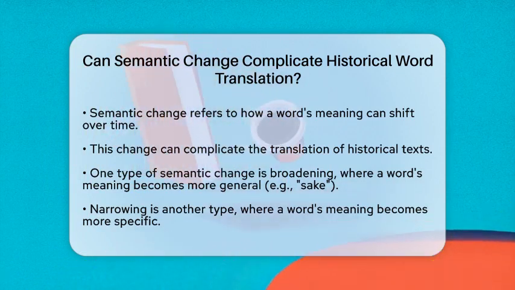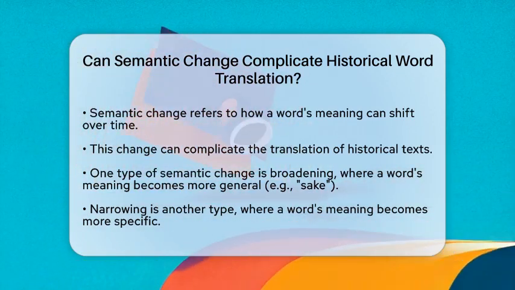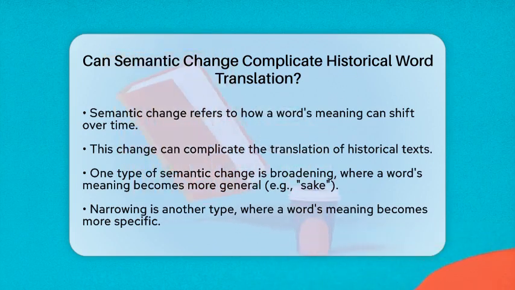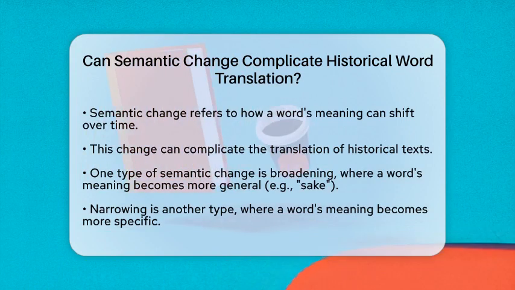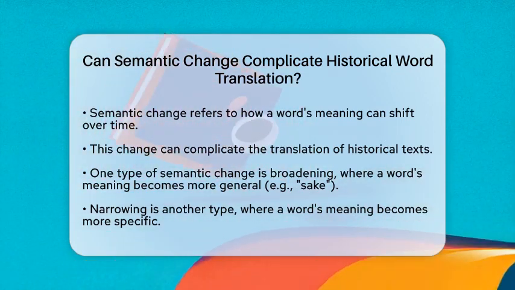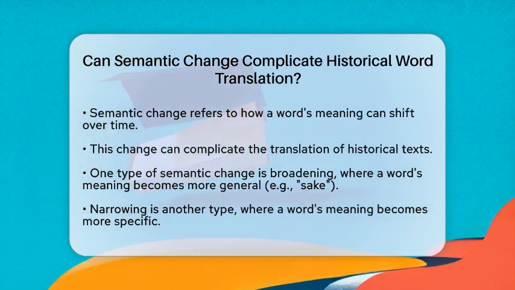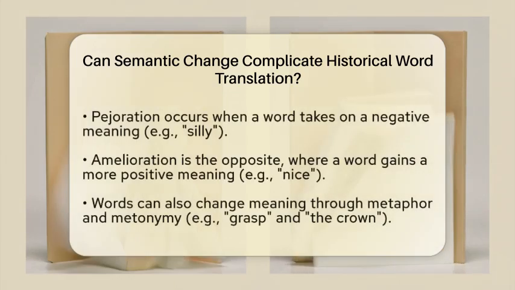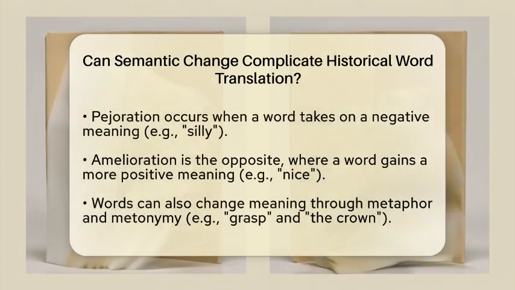Semantic change is the process where a word's meaning shifts. This can happen in various ways. One way is broadening, where a word's meaning becomes more general. For instance, the Japanese word sake originally referred to a specific alcoholic drink. Over time, it expanded to include other beverages like beer and wine. Another form is narrowing, where a word's meaning becomes more specific.